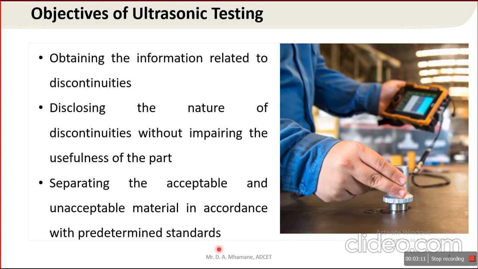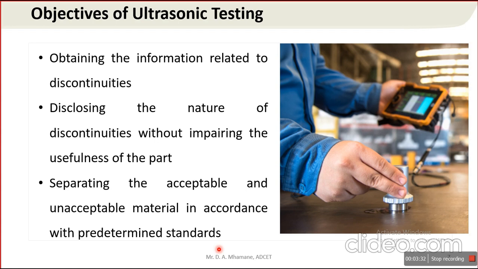Suppose a supporting structure contains minor porosity, and that minor porosity doesn't affect the supporting structure, then that component is acceptable.